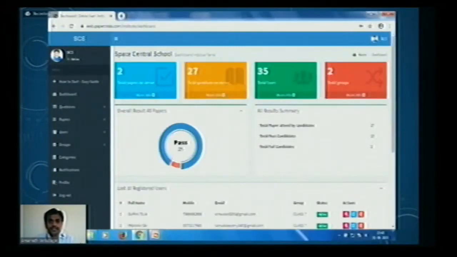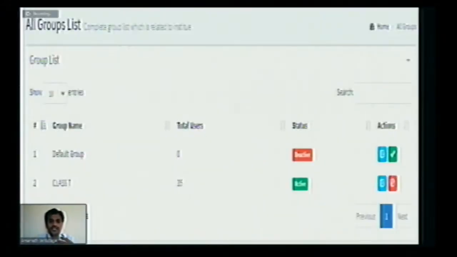So this is how the dashboard of the admin looks. How many questions we have created, what the group lists are, how many groups we have created. We can create n number of groups. Suppose I'm teaching from class 6th to class 12th, I can create a group for class 6th, class 7th, and so on. You can even create groups for class 11th MPC, BIPC. So as many groups as you want, you can create.